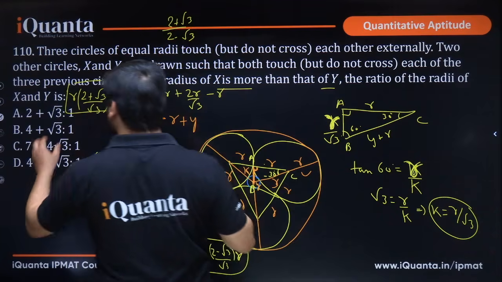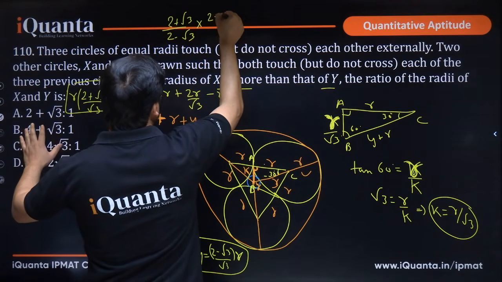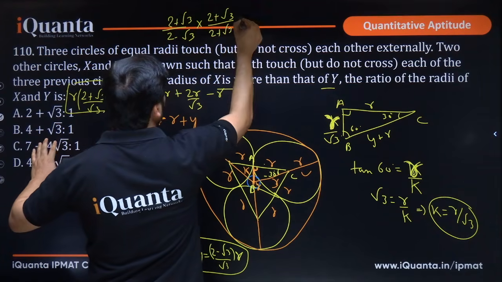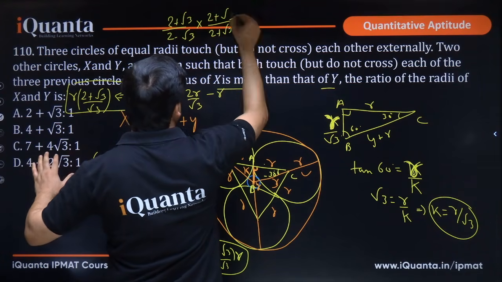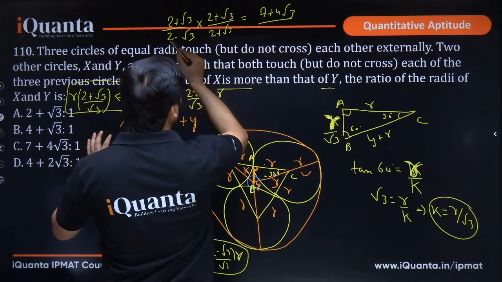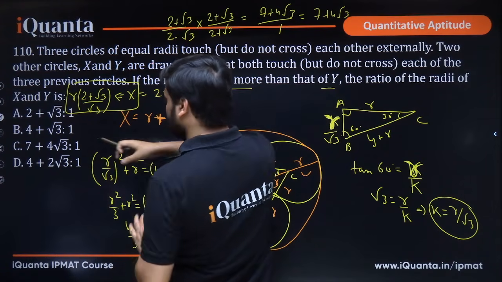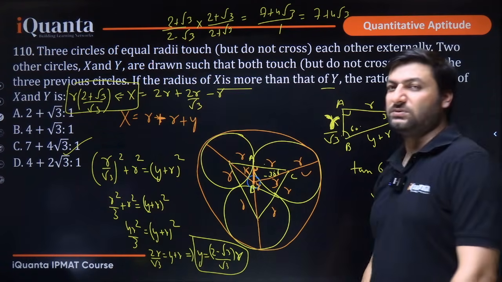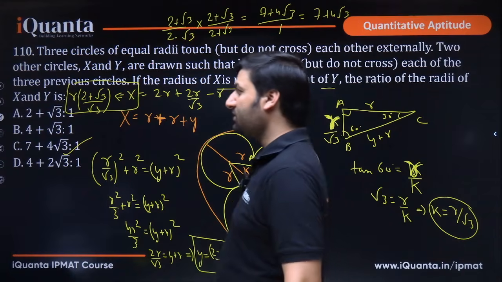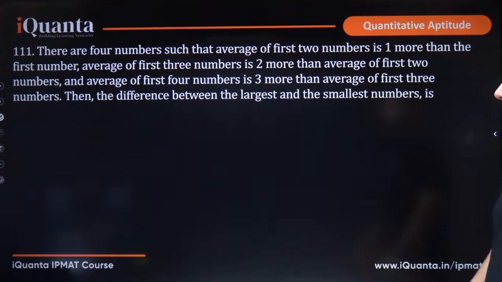Do we have it in the options? No. Can we rationalize it? Yes. You know how to rationalize? You just multiply the numerator and denominator by the conjugate of this. So this gives us 2 plus root 3 whole square, that is 7 plus 4 root 3, upon a plus b into a minus b, 4 minus 3, that means 1. So we get 7 plus 4 root 3 and that is our answer, option C. It's a good question even though it's calculative and a lot of equations have to be solved, but doable. I hope this is clear.